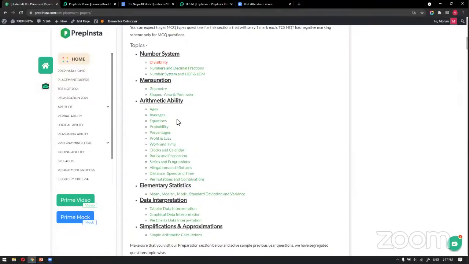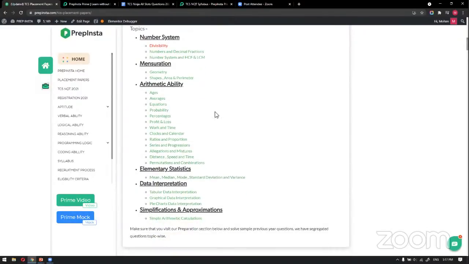So you can check here, for example, elementary statistics: mean, mode, median, standard deviation related problems were given, and mean, mode, median, range related problems were given in slot one. And if you went through the arithmetic ability, ages, averages, percentages, profit and loss, time and work, time, speed, distance, all these concepts we have already completed.